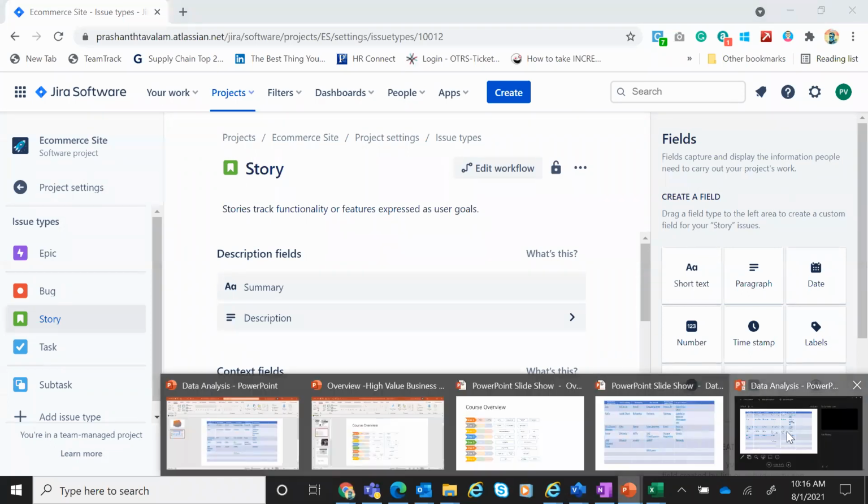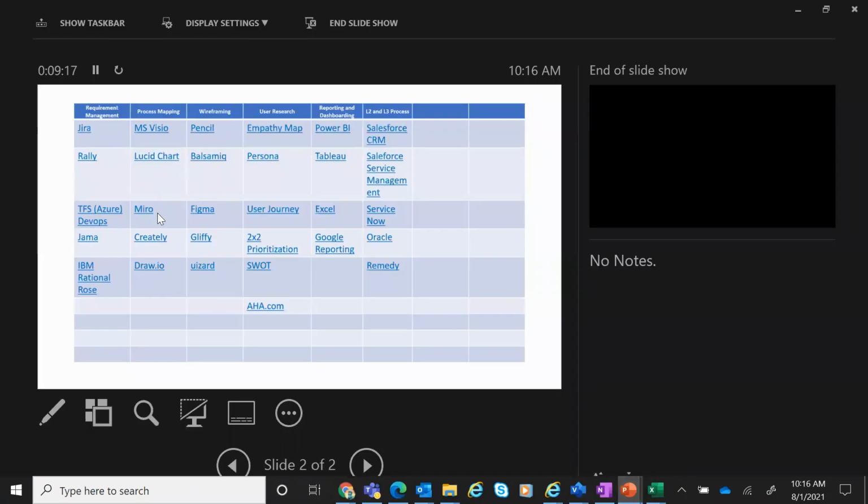Coming back to Creately, Draw.io, this is a bit of a stretch. Again, see, as a business analyst, I would recommend you look at the top 3 tools. Okay, don't try to break your head on other ones. It's great to dirty your hands.